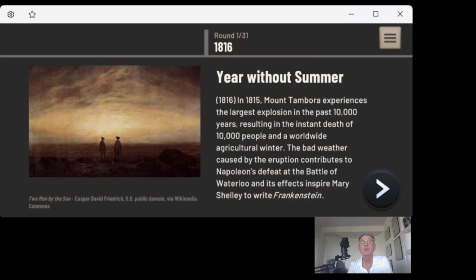And this is the largest volcanic explosion in 10,000 years, resulting in the immediate death of thousands of people, and more ominously, a worldwide agricultural winter. On the left side, we see a painting by one of my favorite artists, Mr. Caspar David Friedrich. We see 2 philosophical gentlemen looking onto the horizon into a volcanic haze.